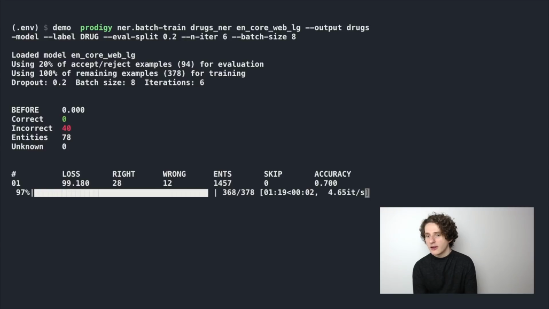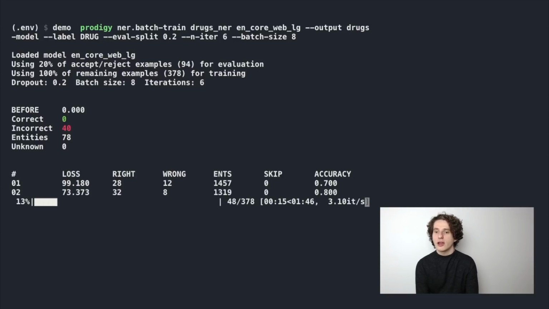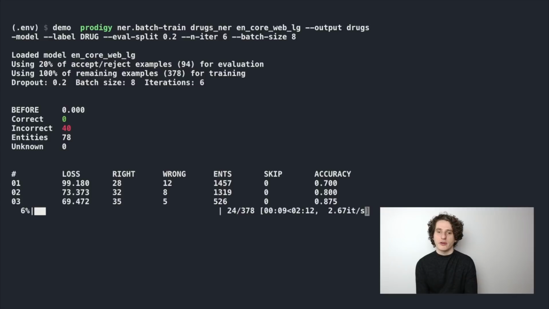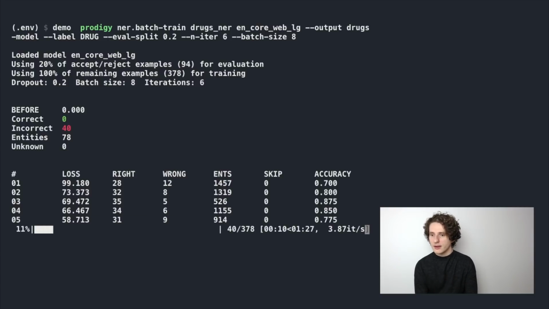So here we see that after the first epoch of training, we get the loss, which is essentially the area under the curve. This is the measure that the model is optimizing over the training set. And then the number of entities which we know are right according to our annotations, the number of entities which are predicted which we know are wrong according to our annotations, and then finally just the general number of entities which were predicted, which includes all of the non-drug labeled entities which the model is assigning over the data. And then finally the accuracy of the model over this set.